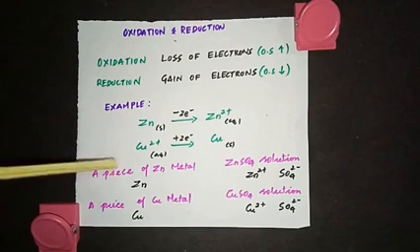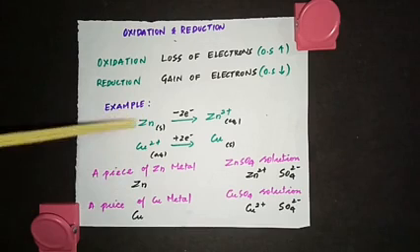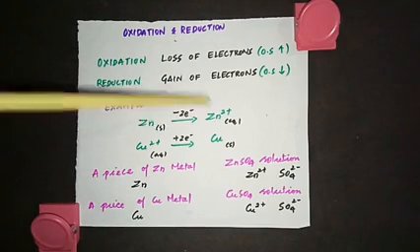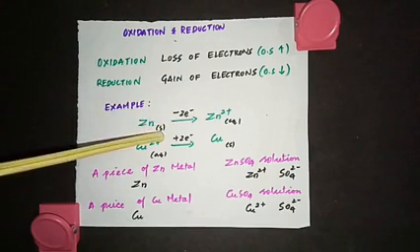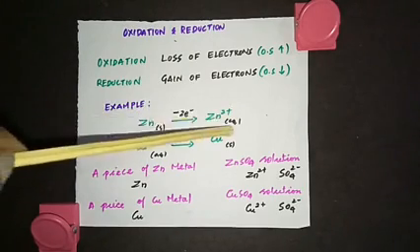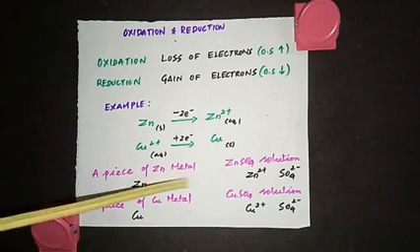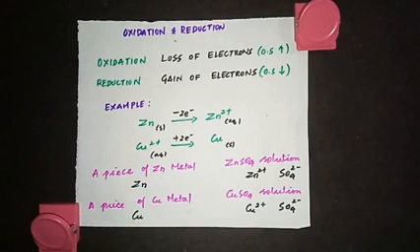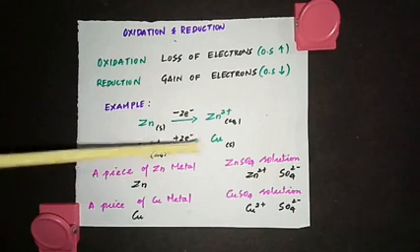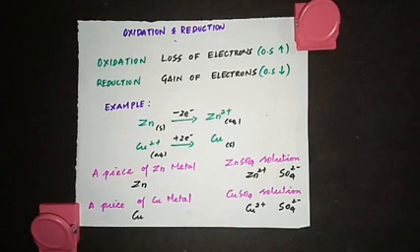And I want to make one thing clear here. Here I have written zinc, here also I have written zinc, here I have written solid in brackets, here it is aqueous. Remember, when it is in solid state, we are talking about a piece of zinc metal. When you take a zinc metal, then we say it is Zn solid. When we say Zn2+, it is in aqueous state.